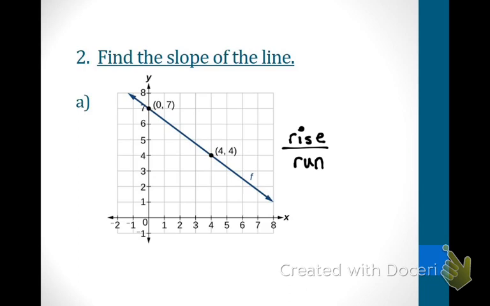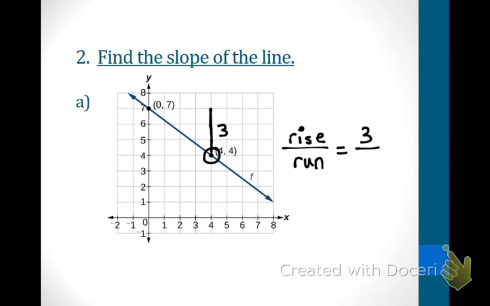So right now, I'm going to start with this point. Now, my goal is to get all the way over here to this point. I've got to find out how much I rise, or how much I go up to get there, and how much I run, how much I go left or right to get there. So let's talk about how far up I need to go. I'm going to be counting my blocks. So I'm going up 1, 2, 3. If I'm going up, is that a positive direction or a negative direction? Positive. I'm going up. That's positive. So I went up, or my rise was 3.